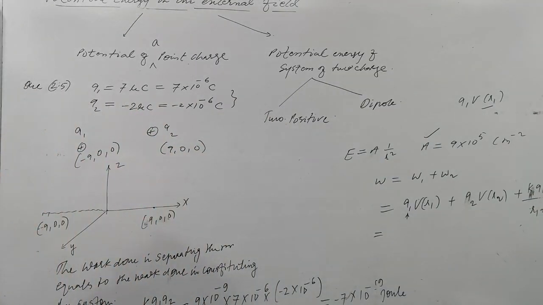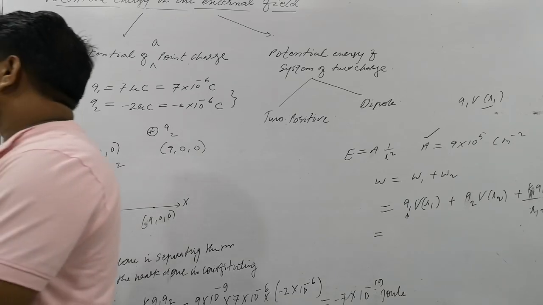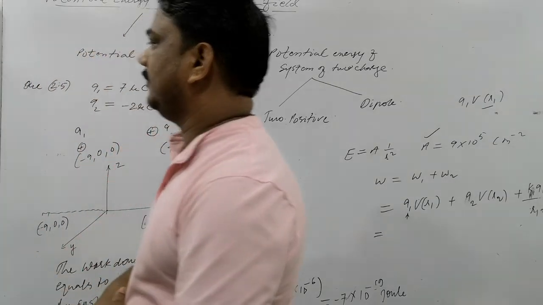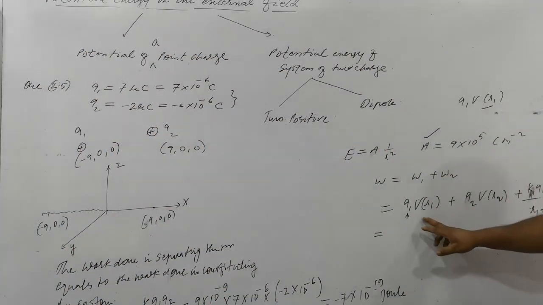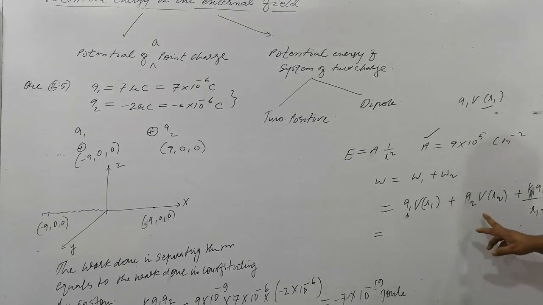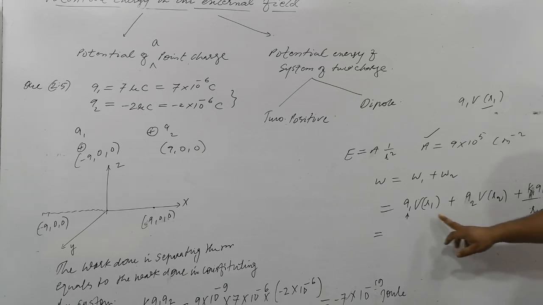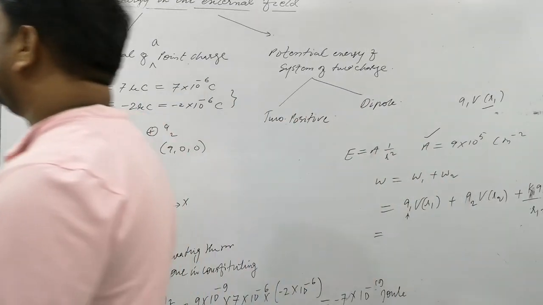Placed in external field A by R, what would be the electrostatic energy of the configuration? One of them is to be taken negative, remember please. We already found Q1 V at R1 here. What is coming here is Q2 V at R2 and KQ1 Q2. We found it, I think. How much is this? Yes, minus 7. It's minus 7 into 10 to the power minus 19 joule, and in electron volt you can calculate it. Is that clear? So it's minus 7 electron volt. This also you need to calculate. Solve this, please, and then the answer.